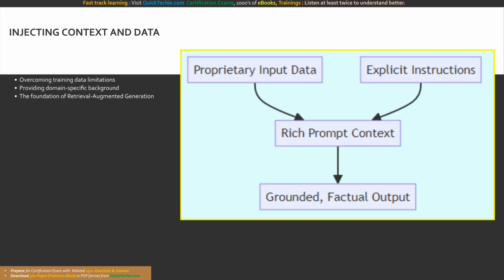This illustrates the grounding process. We inject proprietary input data alongside explicit instructions to formulate a rich prompt context. This completely overrides the model's generalized knowledge, forcing a strictly grounded, factual output.